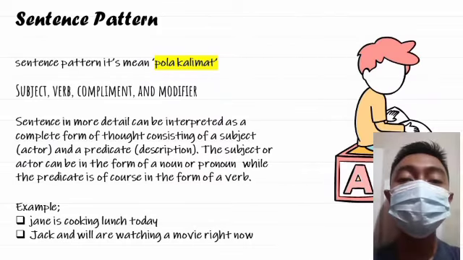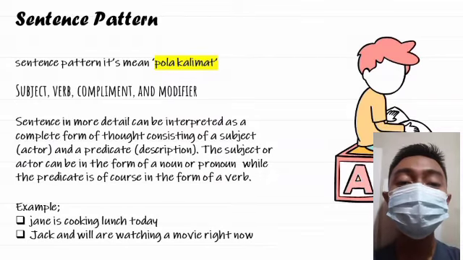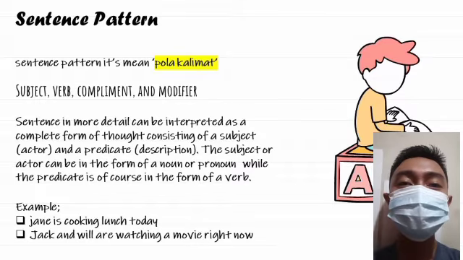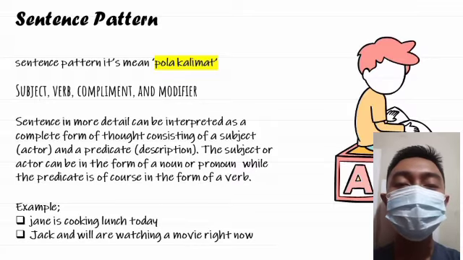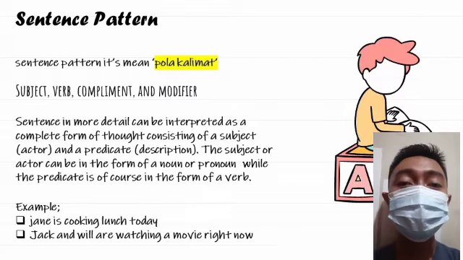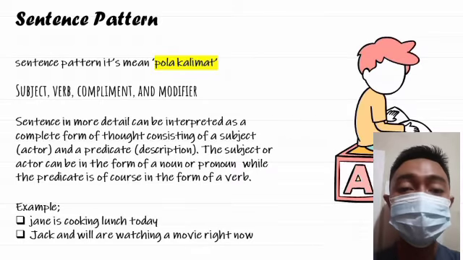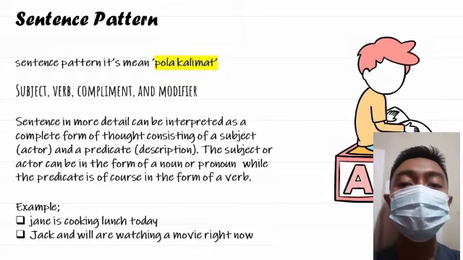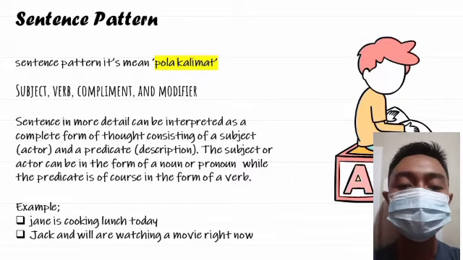Next is about sentence pattern. Sentence in bahasa means kalimat, and pattern in bahasa means pola. So sentence pattern means pola kalimat. Sentence in more detail can be interpreted as a complete form of thought consisting of subject and predicate. The subject or actor can be in the form of a noun or pronoun, while the predicate is of course in the form of a verb.